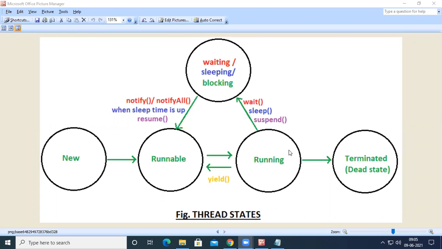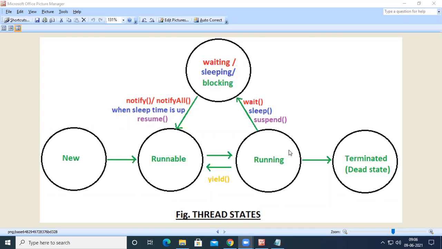At the same time, we cannot use these sleep, join, and suspend methods inside the synchronized blocks. I will explain the difference between a synchronized block and a non-synchronized block later, using an example. So depending upon time, that is sleep, depending on a condition, join, and unconditionally, suspend.